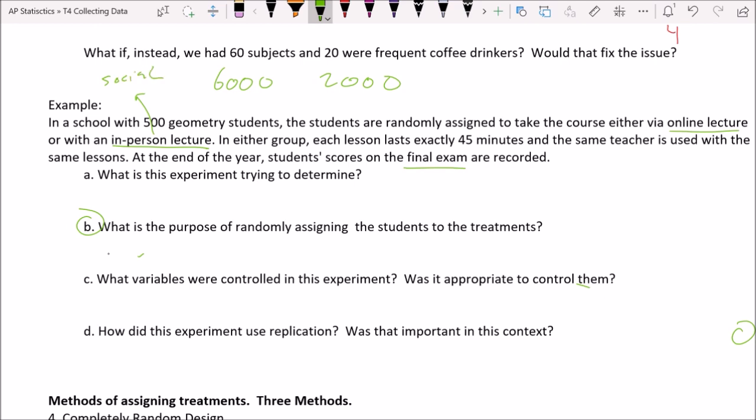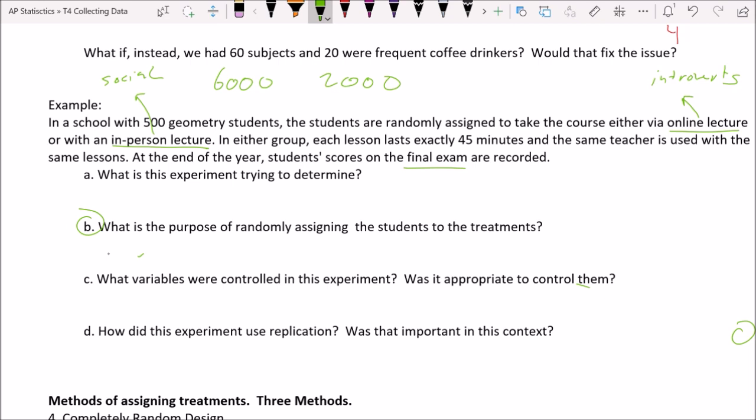They're going to probably be students who are extroverts more often than not. Meanwhile, the online lecture, most of your introverts are going to choose the online lecture. Another thing that some people might think is that with the online lecture, that might be students who either are really, really serious and find regular school to have a lot of busy work, or it might be students who simply don't like waking up and getting dressed and going to school, and they don't want to have to do their hair every day or something like that.